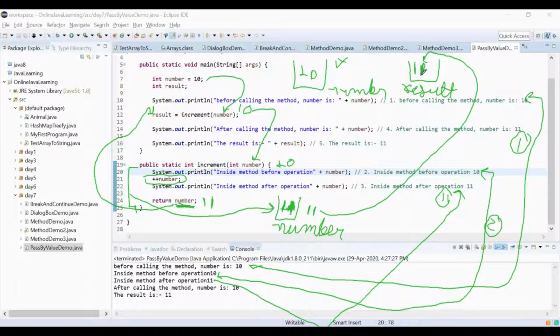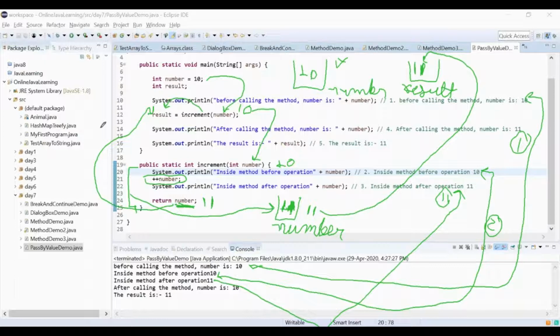Yes, because assignment happens from right to left, here to here. So assignment has happened, its outcome is 11. Consider this box outcome is 11, so this 11 was assigned to the result variable, so that's why I have written 11 inside the result variable.